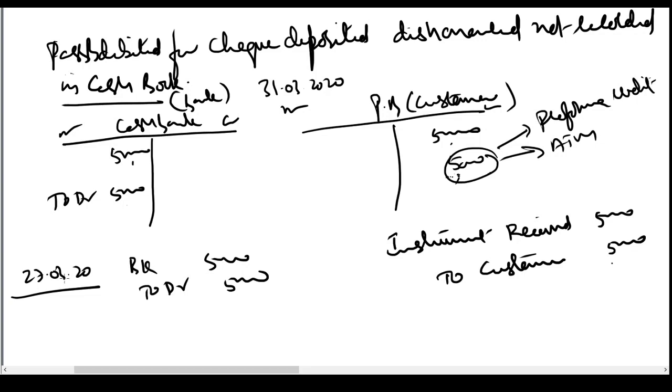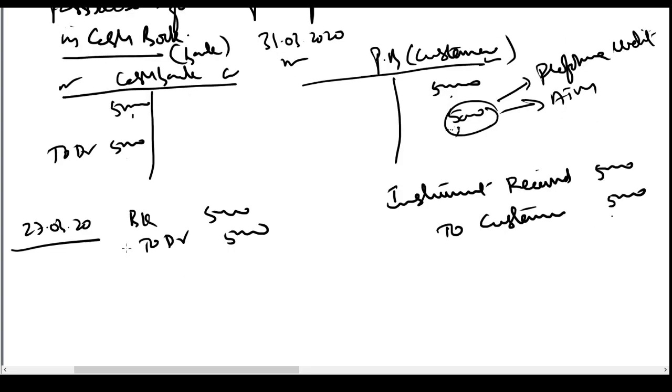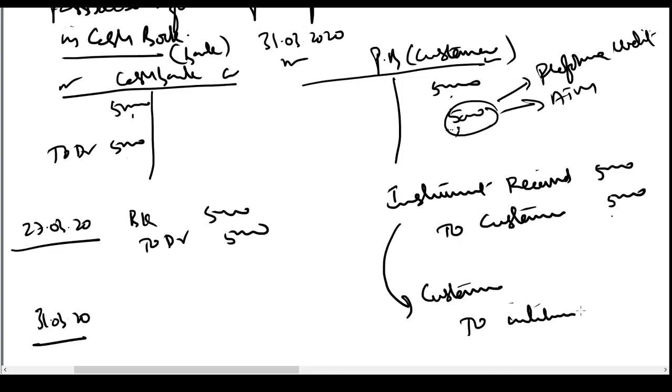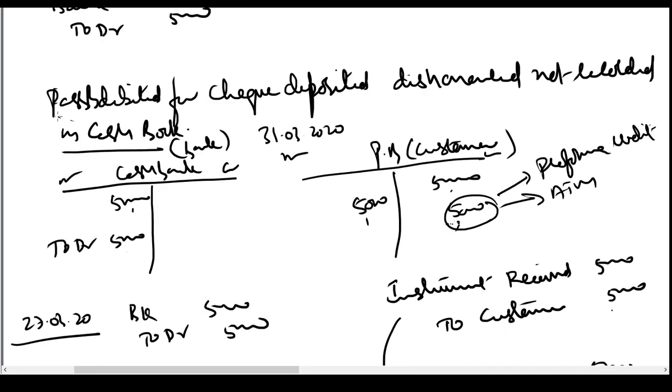Okay. Now, let us say on 31st March 20, the bank came to know about dishonor. Now what the bank will do? The bank will immediately reverse this entry and write customer account debtor to instrument received dishonored. So they will immediately reverse this entry and they will pass a debit in the passbook. So this is what they are saying. Passbook debited for check deposited, dishonored. So this is the debit they are talking about. That means earlier they had given a pro forma credit. Now they are reversing it by giving a debit.